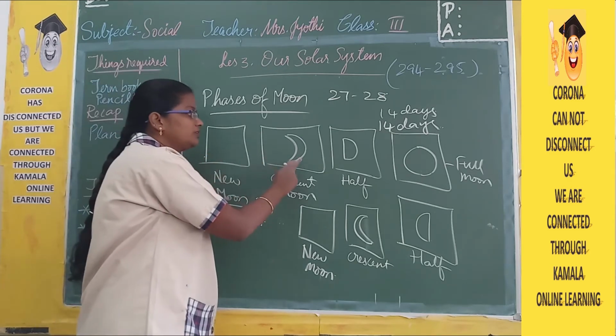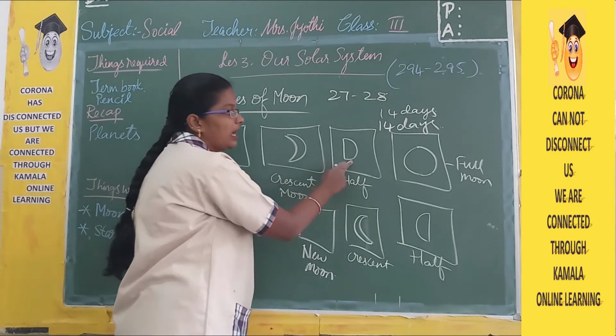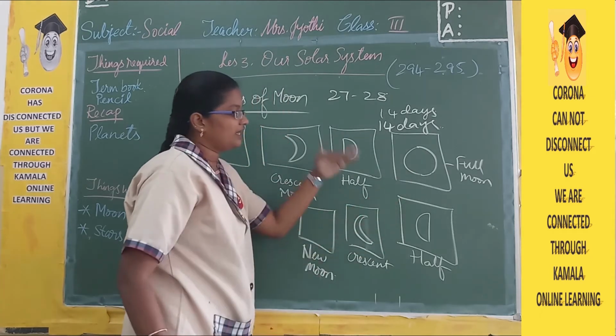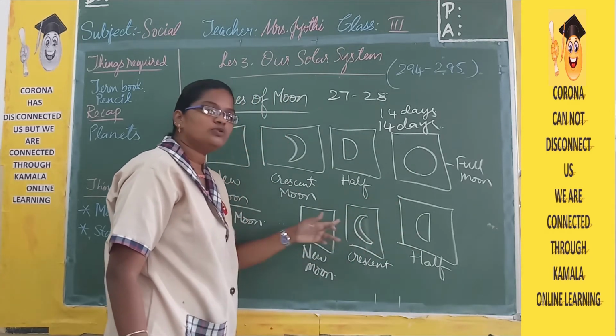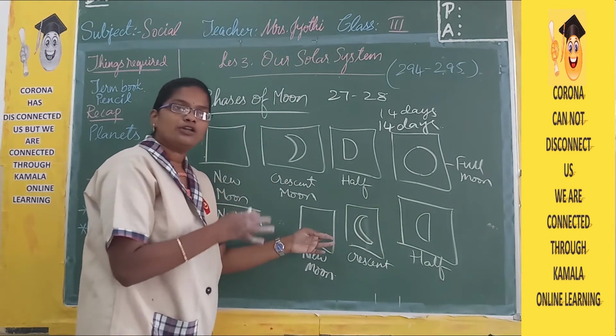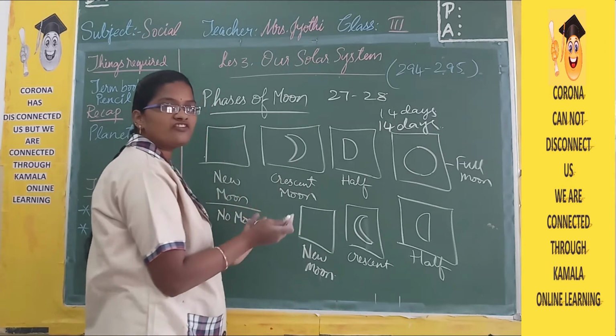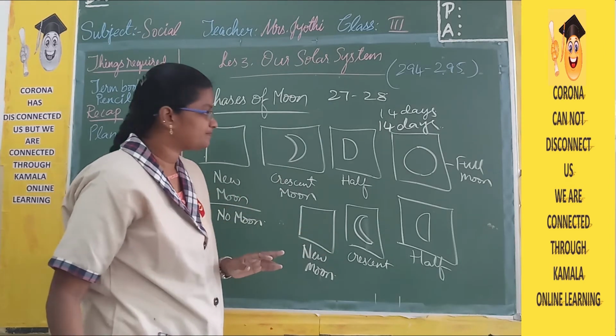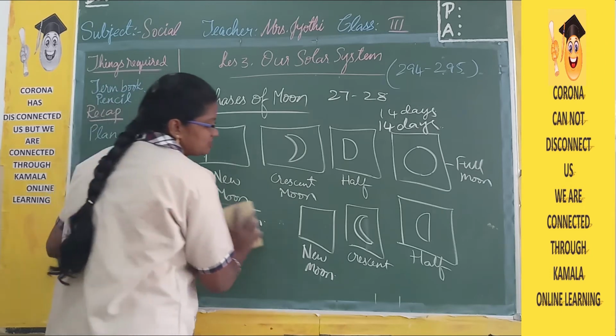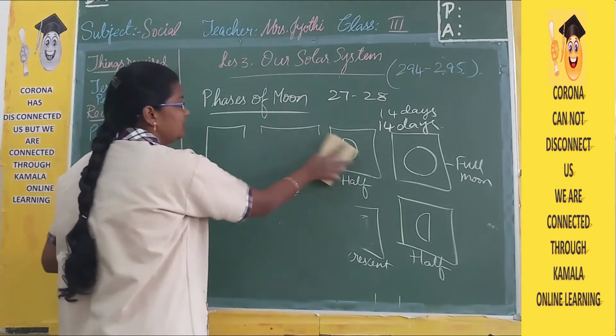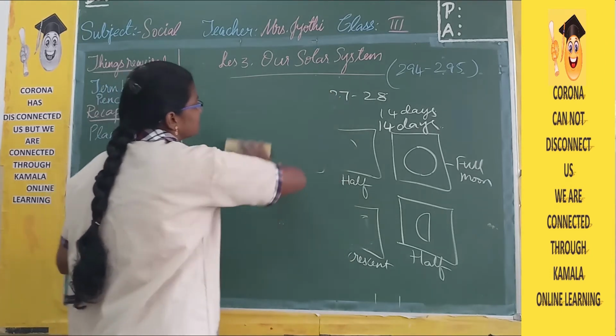Here there is no moon, then this is called crescent moon, half moon, full moon. And again half moon, crescent moon and no moon or new moon. So these are the different phases of the moon. The phases of the moon completely depend on the sunlight.